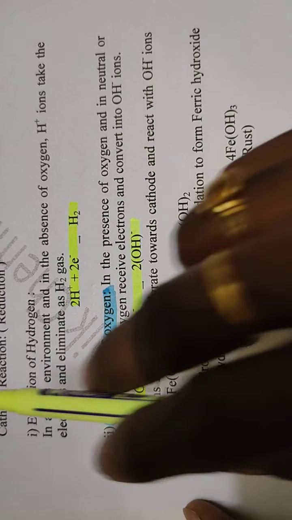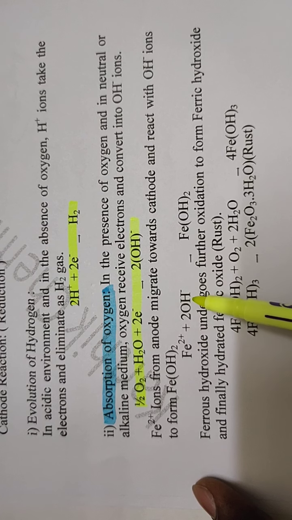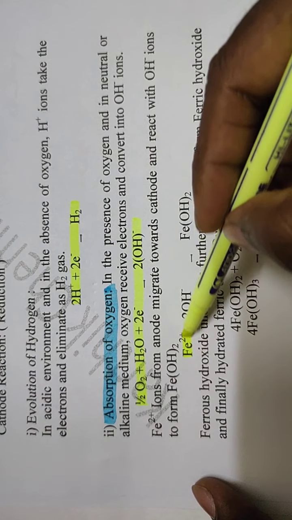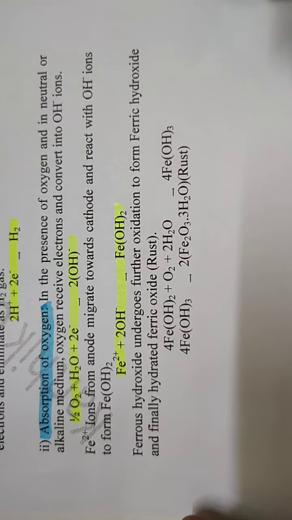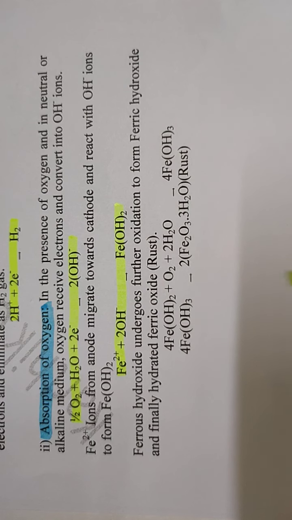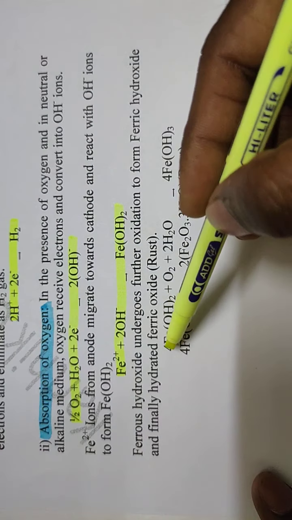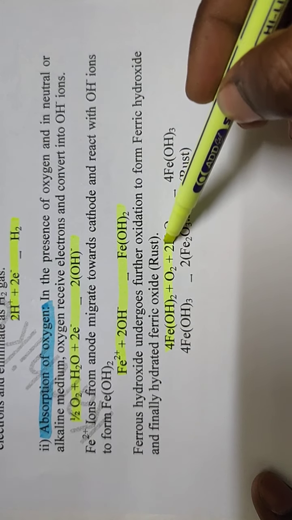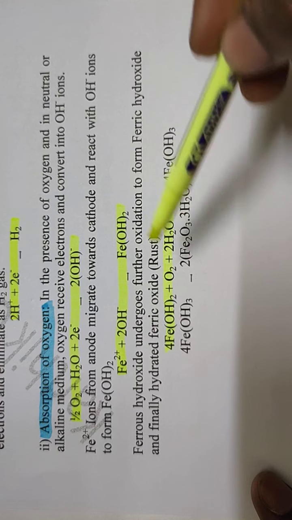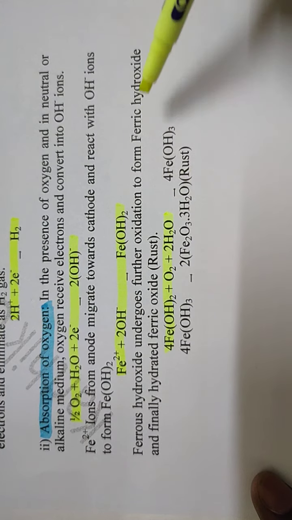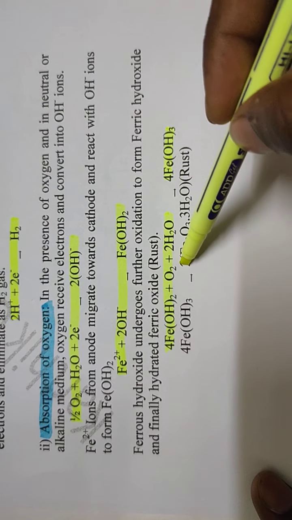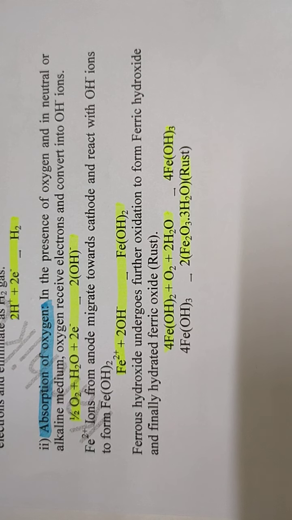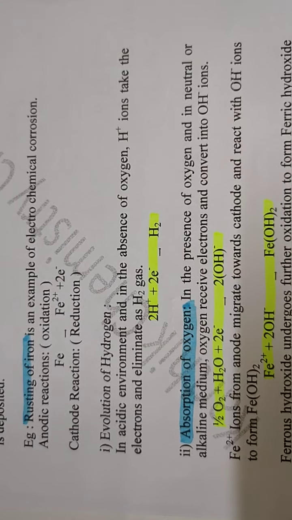Then Fe2+ and 2 OH- combine to give Fe(OH)2, ferrous hydroxide. Because it is unstable, it reacts with excess water and oxygen: Fe(OH)2 plus O2 plus 2H2O gives rise to Fe(OH)3, the formula for rust. This is the mechanism of wet corrosion.